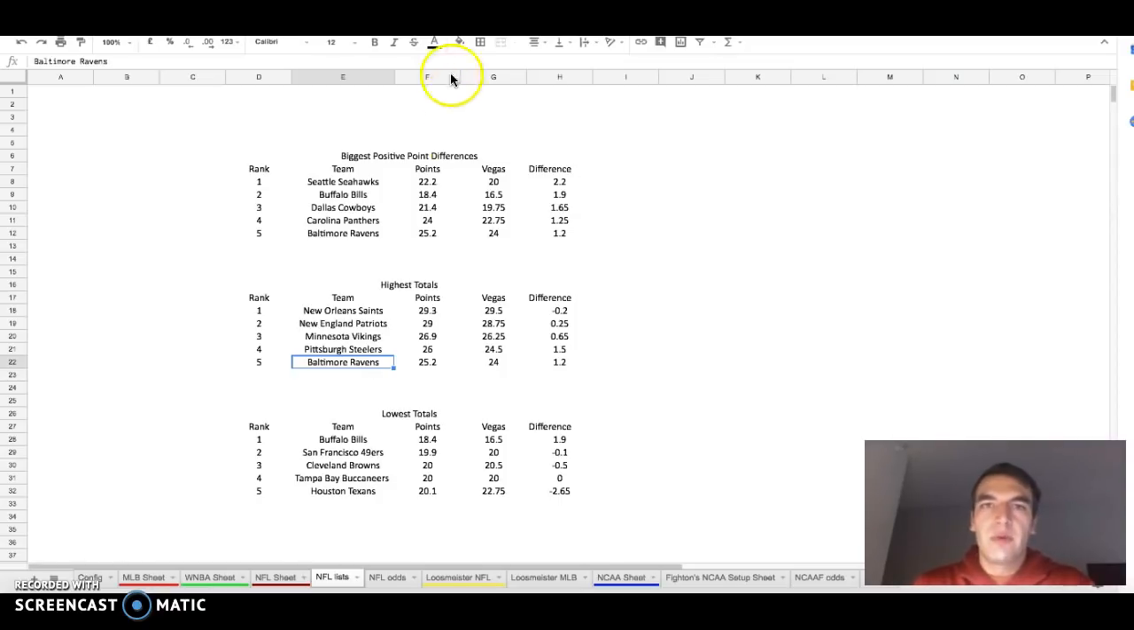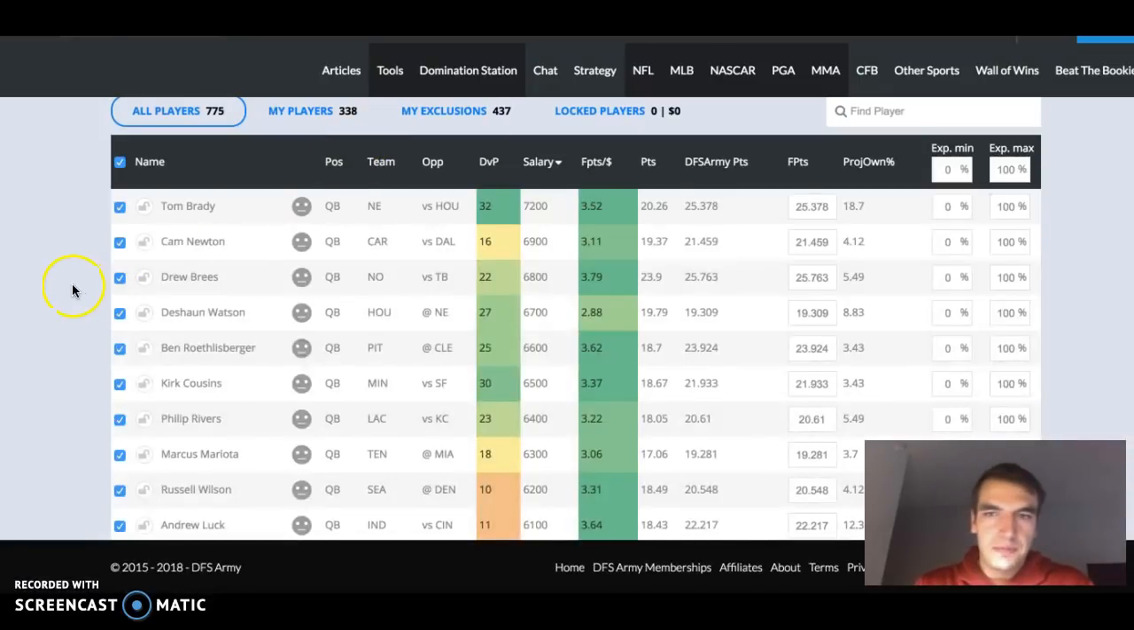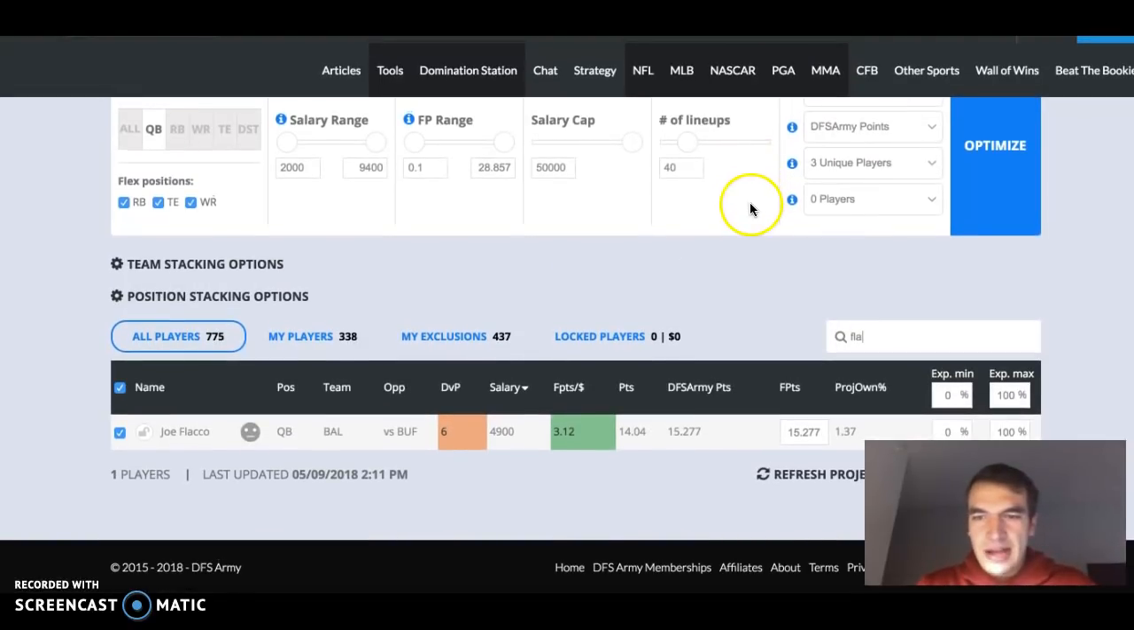So let's go over real quick to the domination station. And so, as you can see, like I said, Tom Brady has a projected ownership of about 19%. So let's go find Flacco. So Joe Flacco, salary of $4,900, projected ownership 1%. That's low. For a team that you expect to put up 25 points, I understand you might think that Alex Collins is going to get the majority of the points, the carries,